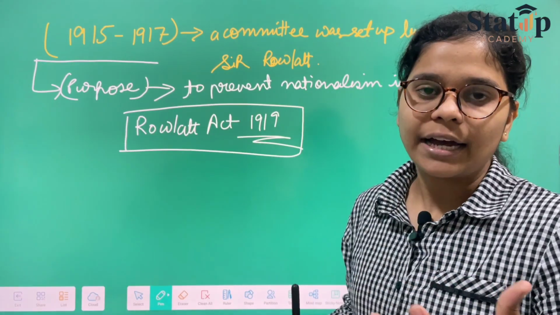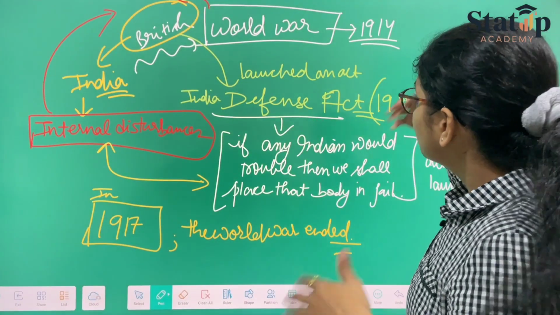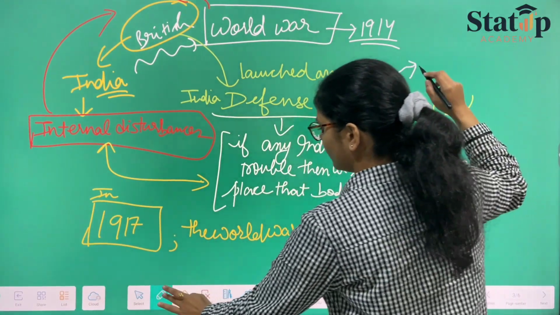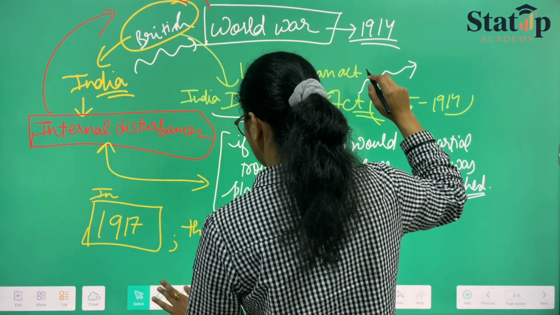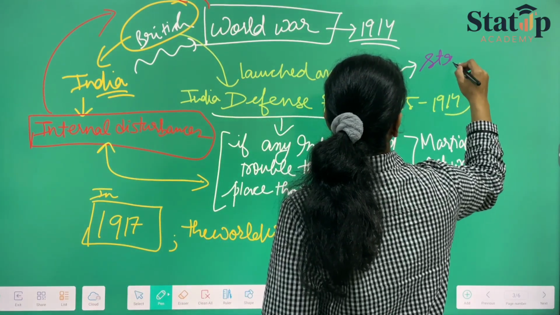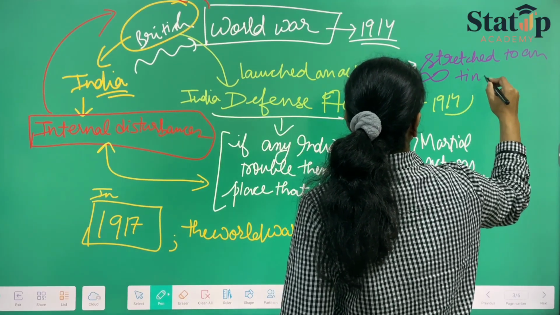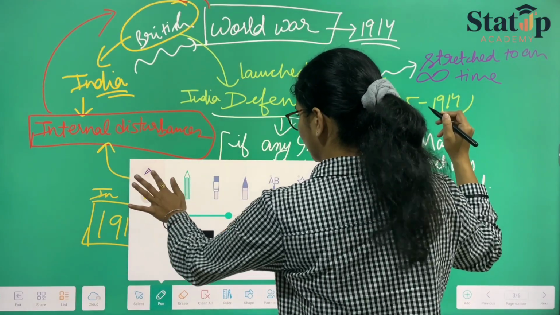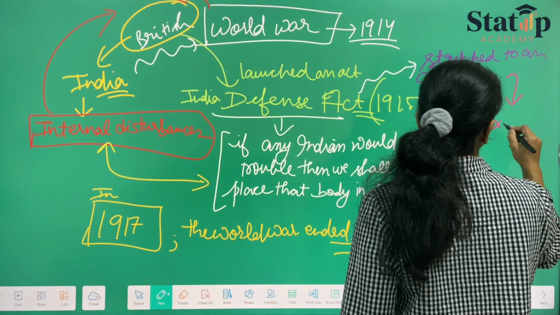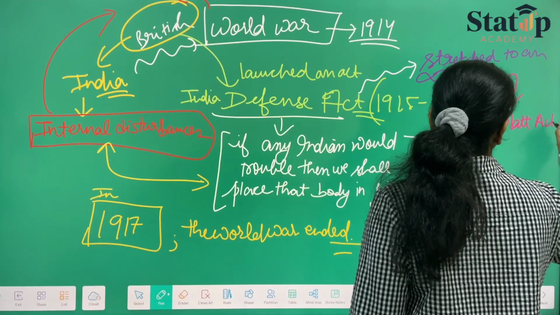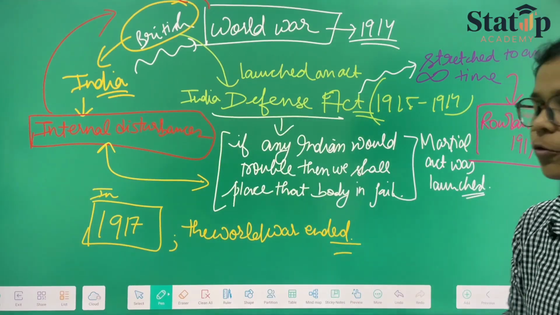Therefore, a permanent act, or we can say the India Defence Act was stretched to an infinite time, which turned out to be nothing but the Rowlatt Act, 1919. So this was how the Rowlatt Act came into force.